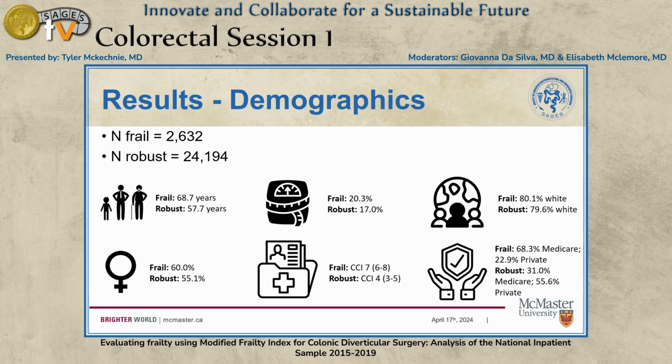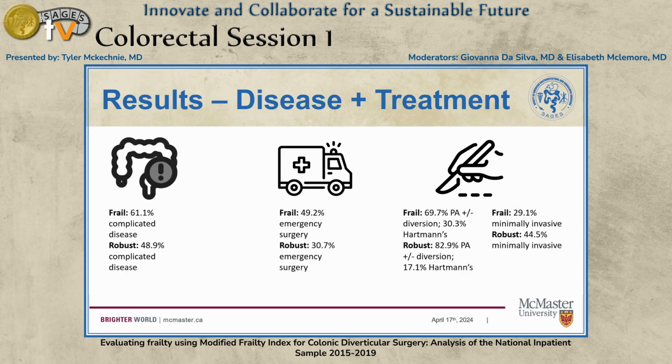In total, we included 2,632 patients that were identified as frail and 24,194 patients that were identified as robust. The frail patients were older, they were more likely to be female, they were more likely to have a body mass index of greater than 30, they had higher Charlson comorbidity indices, and they were less likely to have private healthcare insurance.